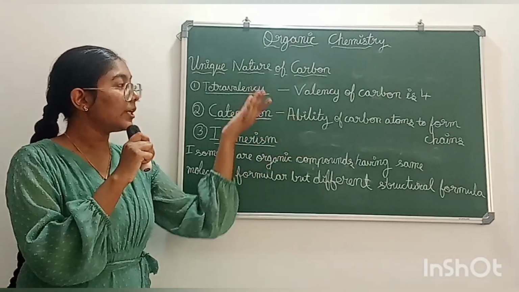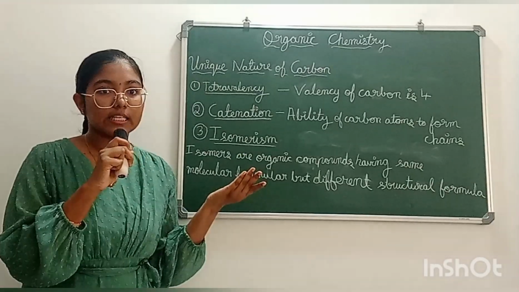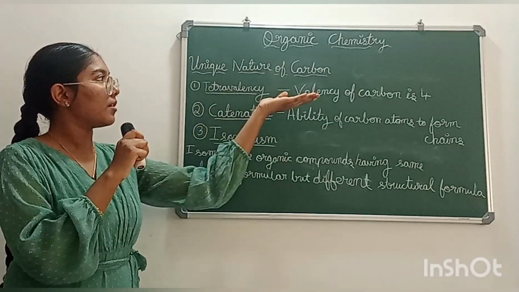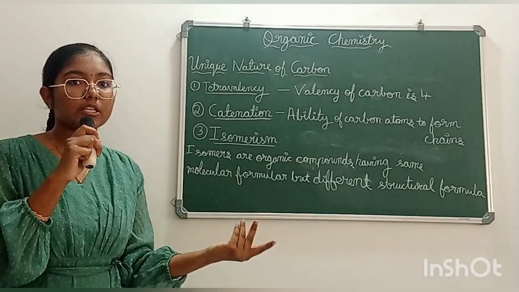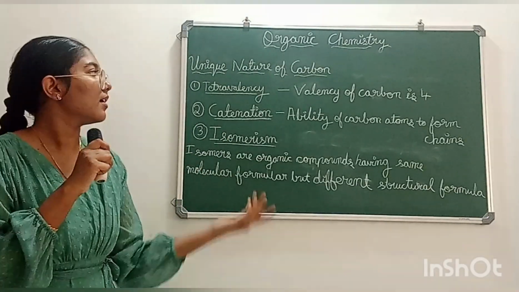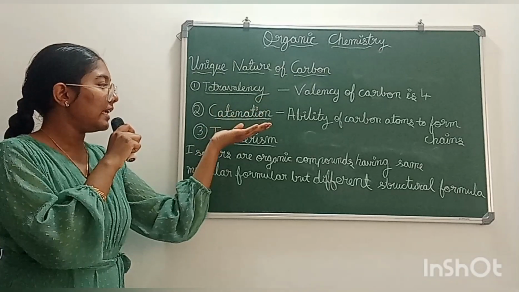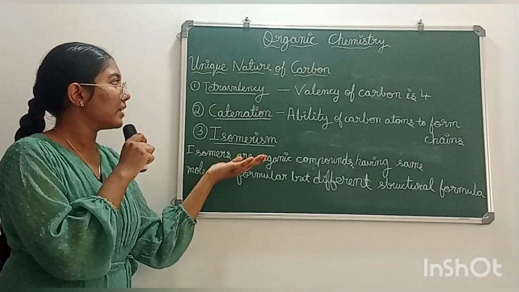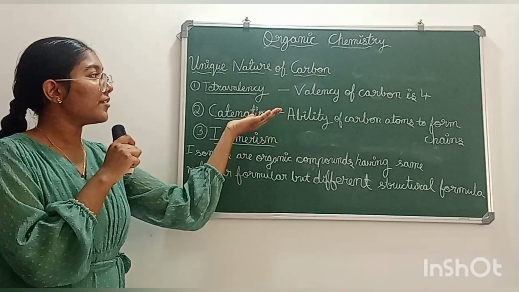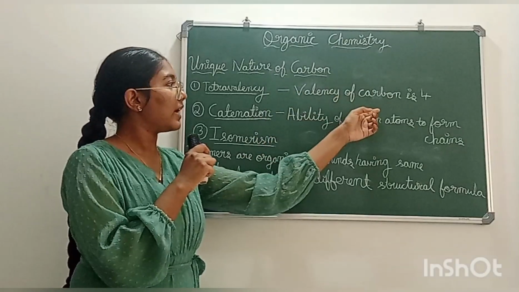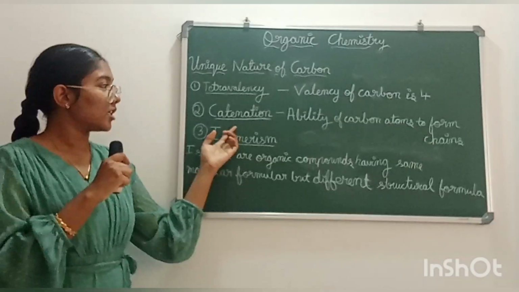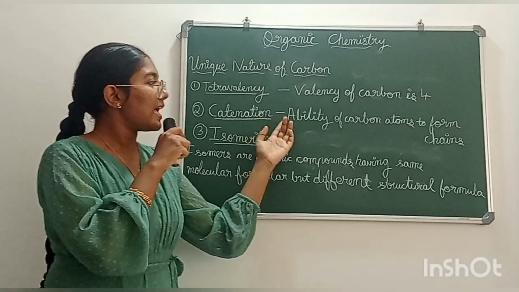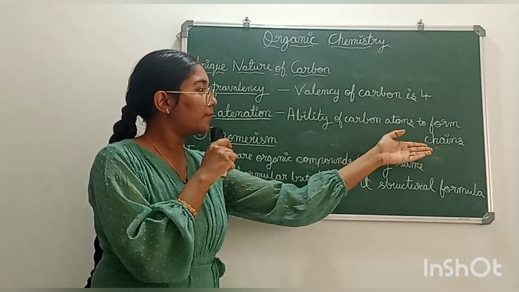Carbon is unique due to its three properties, which is also known as the unique nature of carbon. The three properties of carbon which make it so special among all elements are tetravalency, catenation and isomerism. So what is tetravalency? Tetravalency means the valency of carbon is 4, which we already know. Catenation means the ability of carbon compounds to form chains.